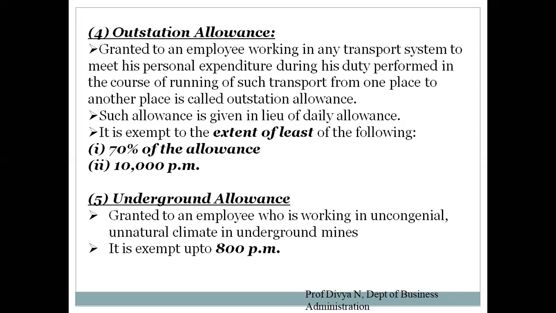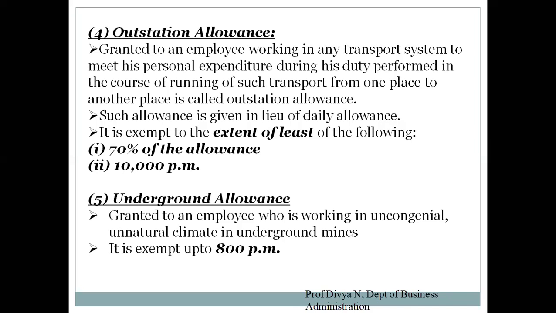So 10,000 per month is least. So only 10,000 out of 20,000 will be exempt from tax. The remaining 10,000 will be taxable. That is, I will add that allowance to basic salary to come to the total taxable salary. I'll show the format again.